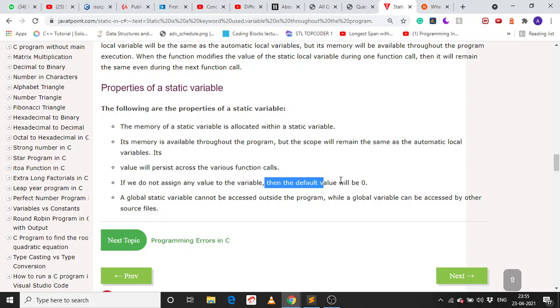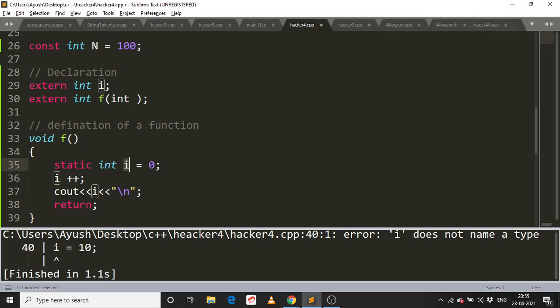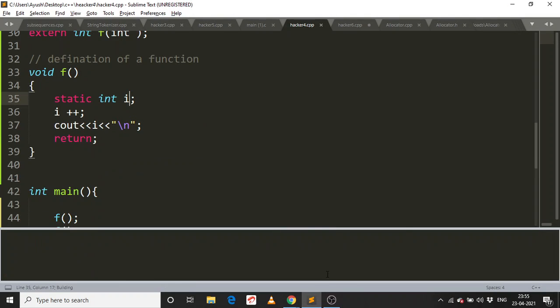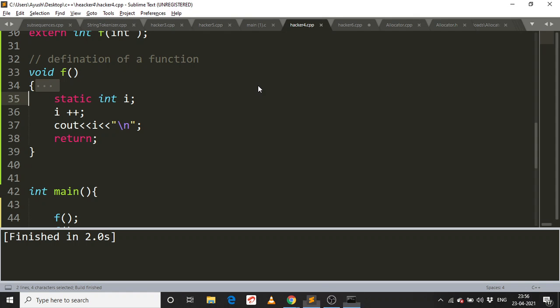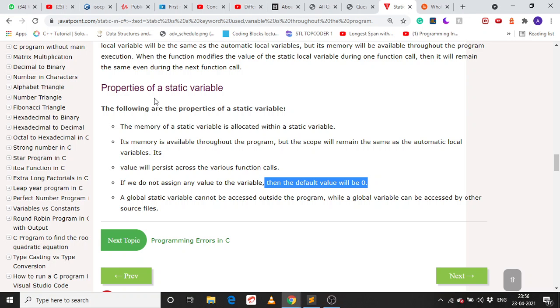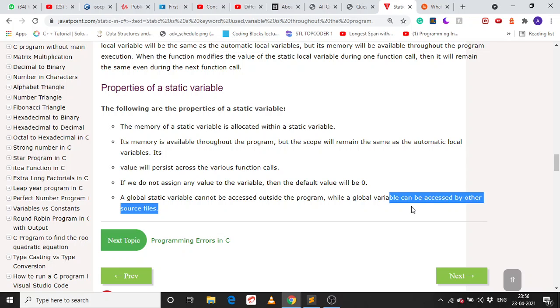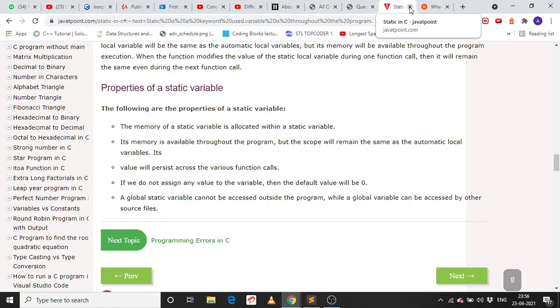If you allocate any value, it will be initialized to 0. So this is what we have to keep in mind. If I run it like this, the value will be 1, 2, 3 because it's initialized to 0. This is the rule of static variables. Accessed by another source file, that's okay.